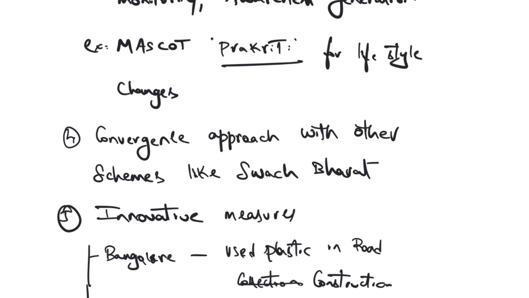Various local governments, let's say Hyderabad GHMC, are using plastic for the construction of pavements, and also for the construction of recycle bins. In the same way, in Bangalore, they are using plastics in road construction. They are also using technology for registration purposes, which I have already discussed, and for generation of awareness. This is called Prakriti. For lifestyle changes, an initiative has been taken to create awareness about plastic pollution. They are bringing collaboration between different schemes, like under the Swachh Bharat, they are comprehensively dealing with solid waste management.